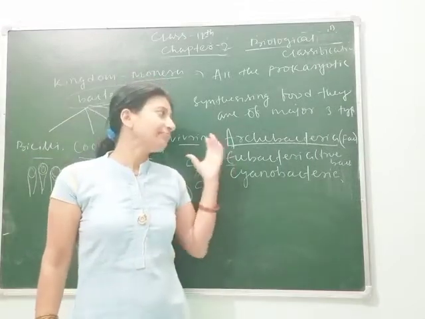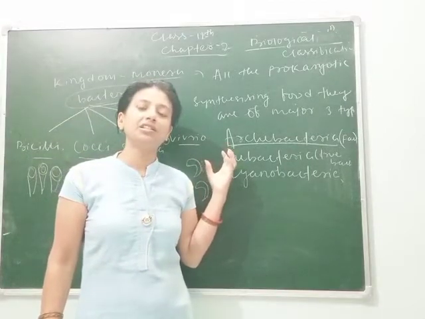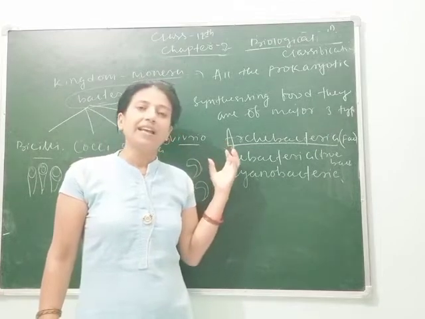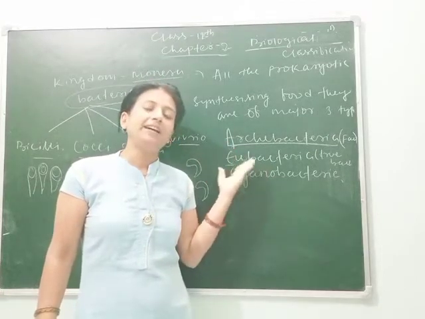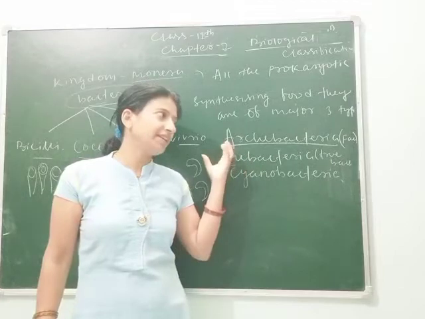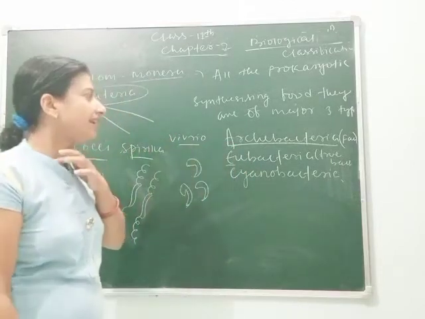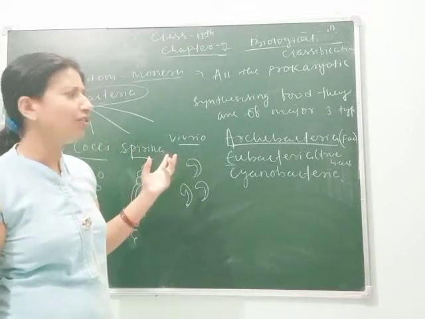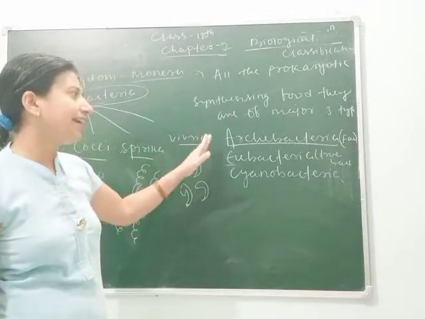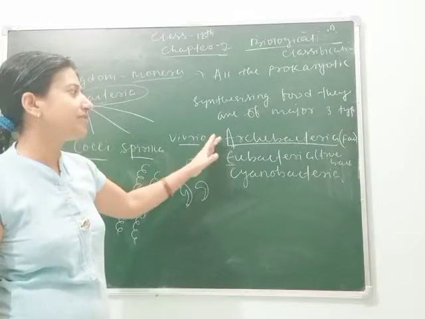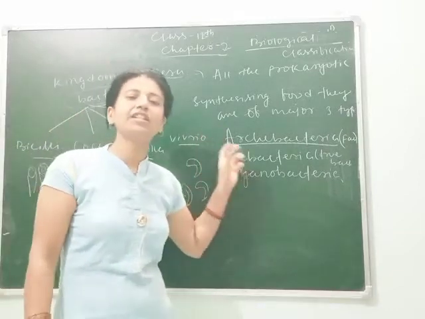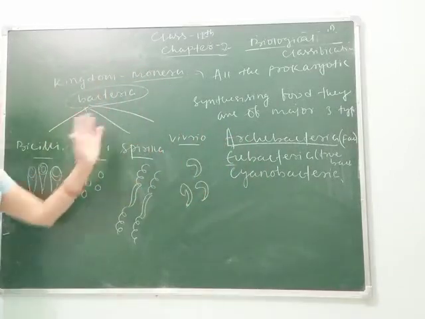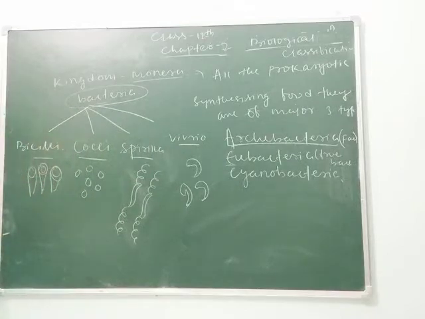Some of them live in extremely salty conditions. Some also live inside the ruminant's gut. That's why they are named Archaebacteria. Because they can live in drastic conditions, we call them Archaebacteria.